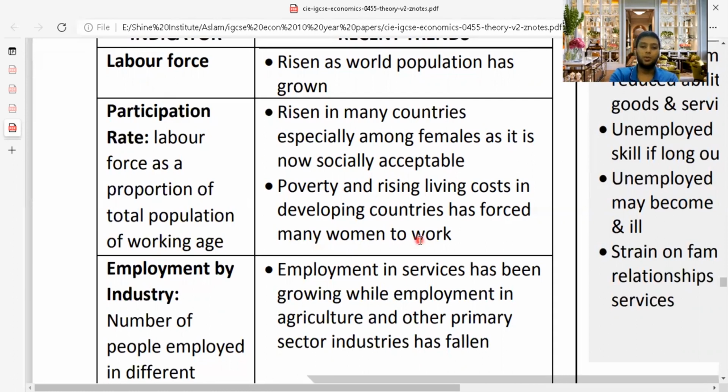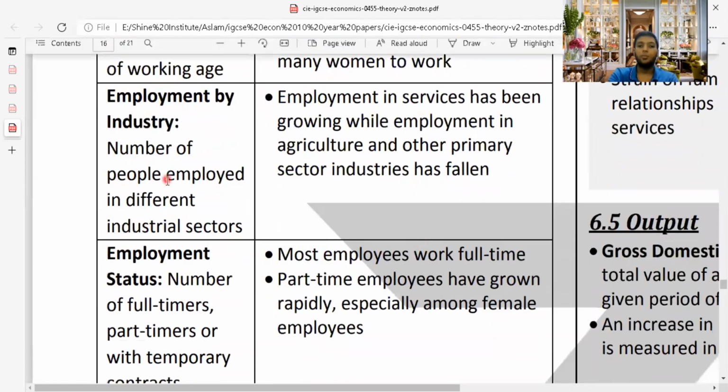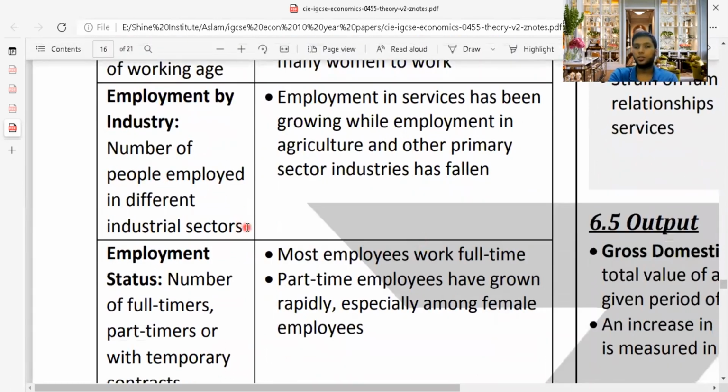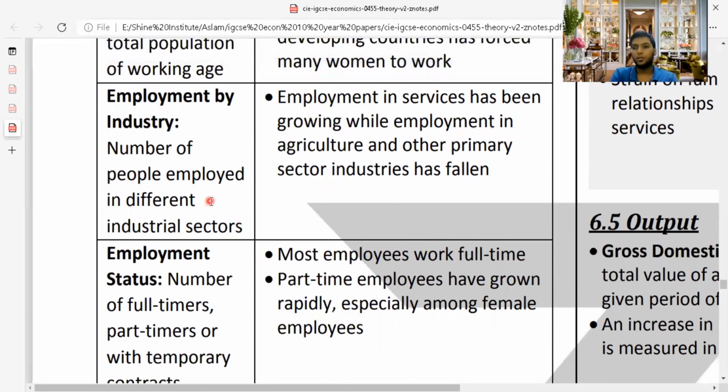Then we move on to the third part, employment by industry: the number of people employed in different industrial sectors. So what is employment by industry? Employment by industry means how many people are employed in different industries.